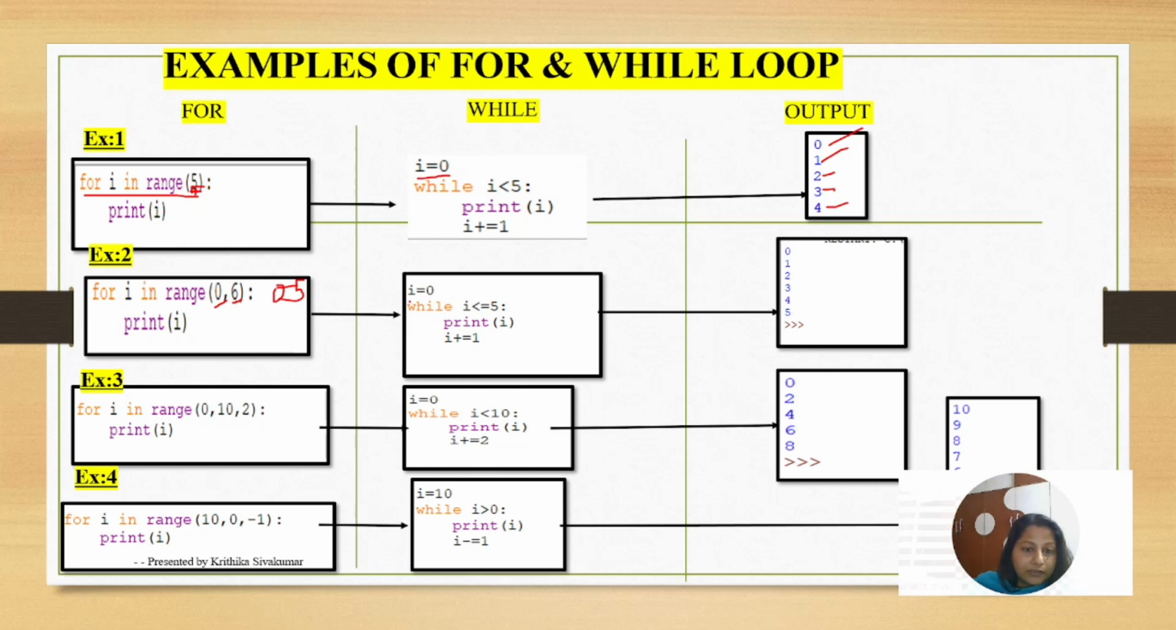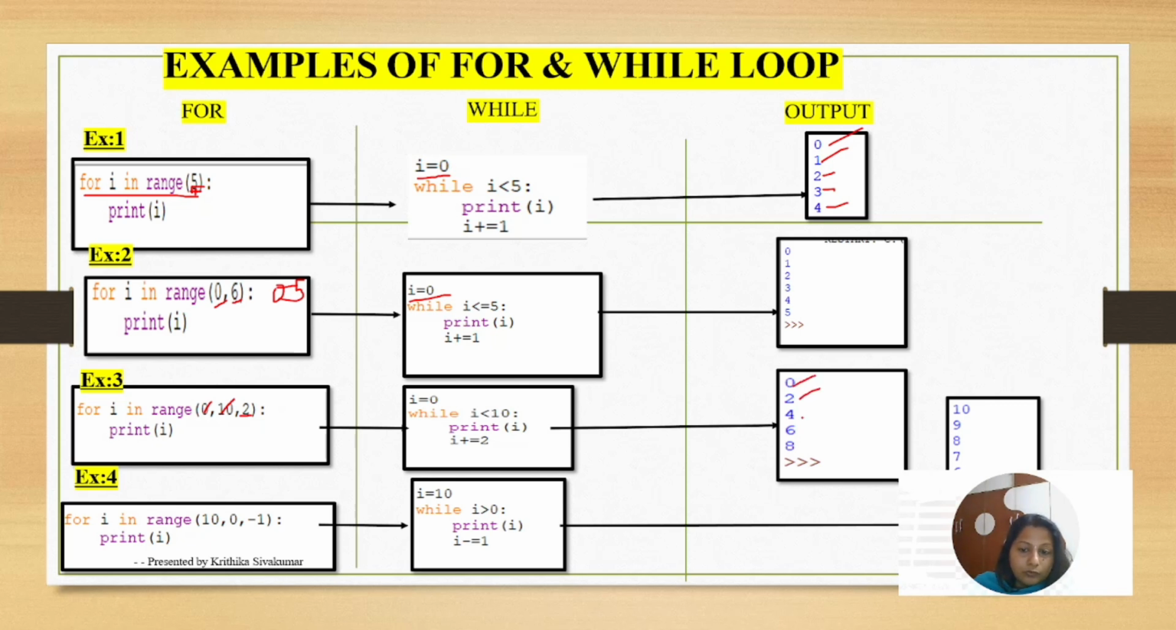The same way here, how can you use I equal to 0? I is less than or equal to, you can mention. Then print of I, I plus equal to 1. What is the third example? Here I am giving 3 arguments: the starting value, the ending value, and this one we can call the step value. Every 2 steps you have to skip it. Okay. Now what is the output?